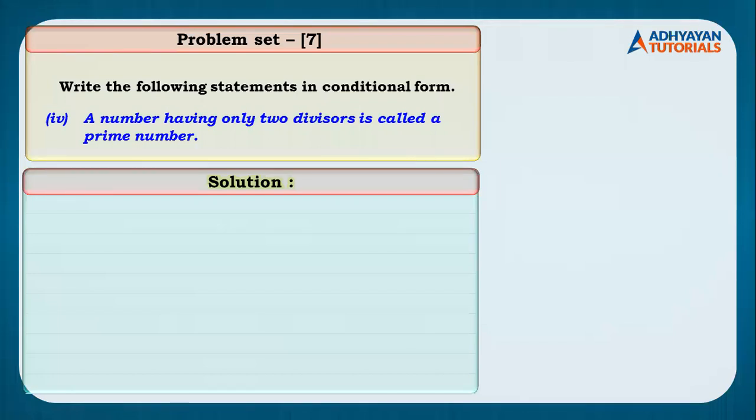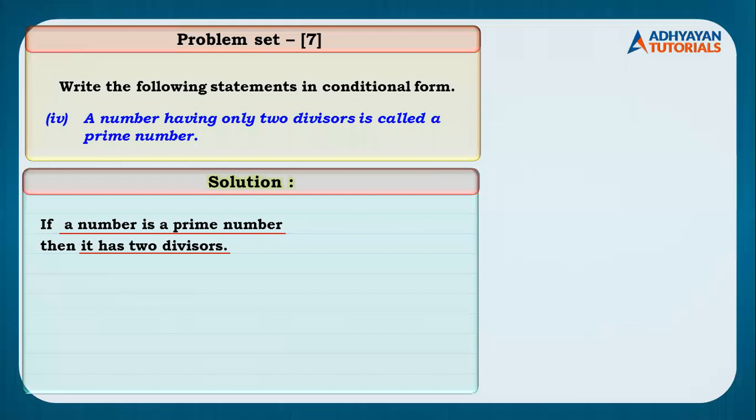Again, there are two possibilities for answer here. Converse हो सकता है और normal वाला statement. So, if a number is a prime number, then it has two divisors. अच्छा इसका उल्टा भी possible था. If a number has only two divisors, then it is a prime number. That is also correct. Don't worry, you will get full marks.